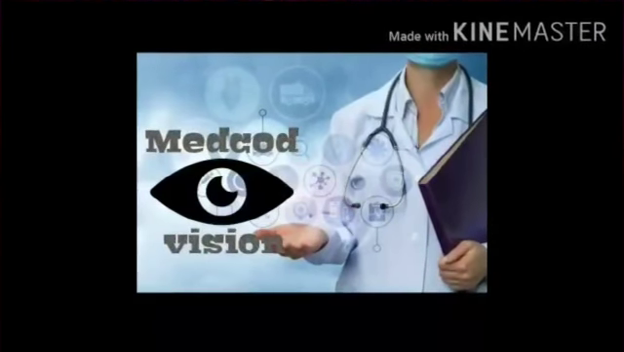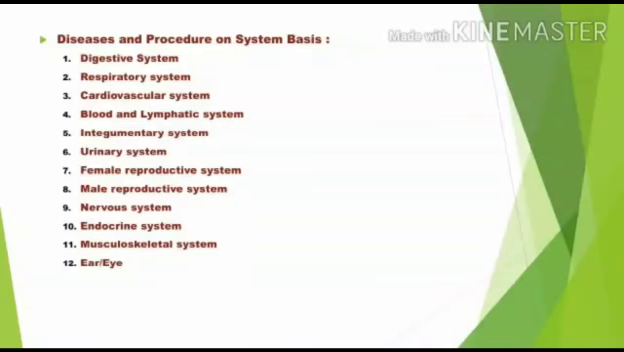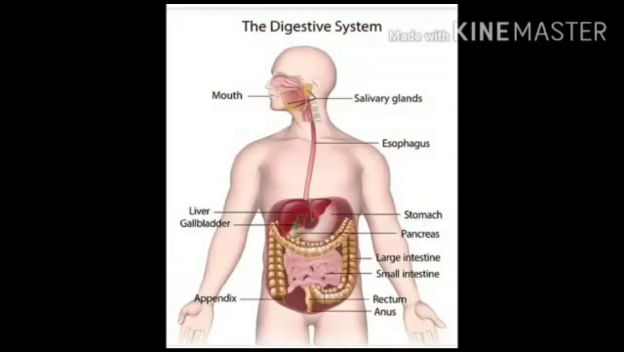There are 12 systems. First, let me start off with the digestive system. Before entering into the disease and the common treatment, let me see about the outlook of the digestive system.